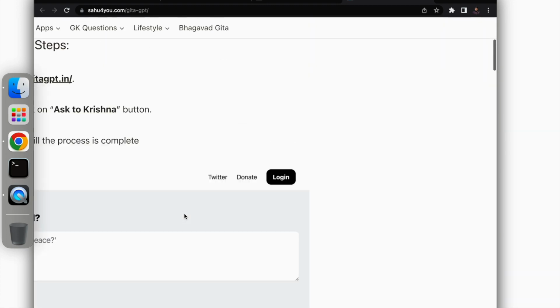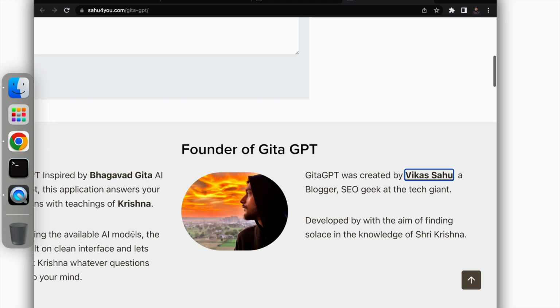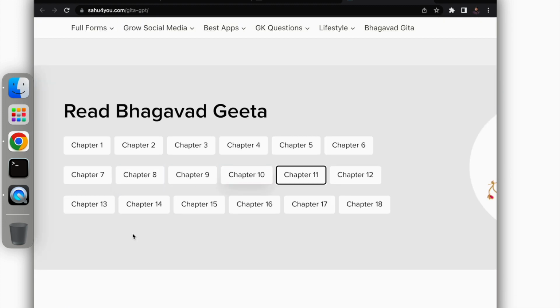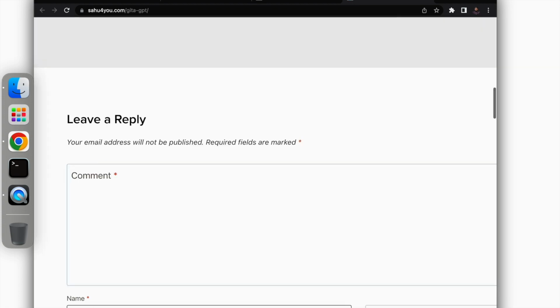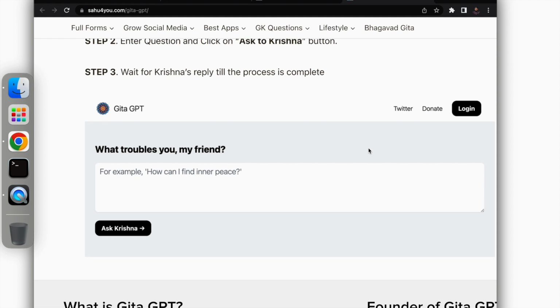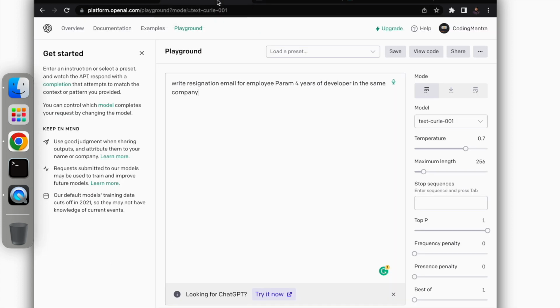Earlier it was directly open API, now you might need to register yourself to use this. So basically, after login, what they do is they just take that value from the user, and in the backend they directly call this API for getting the response.